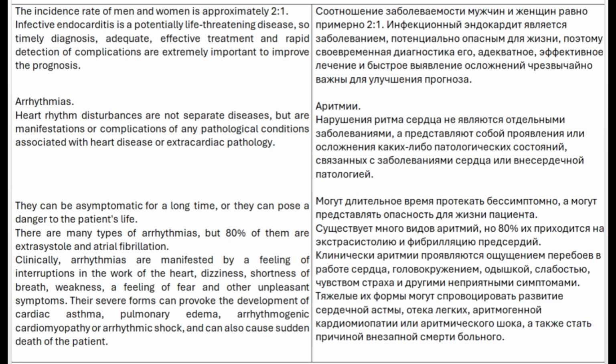Arrhythmias. Heart rhythm disturbances are not separate diseases, but are manifestations or complications of any pathological conditions associated with heart disease or extracardiac pathology. They can be asymptomatic for a long time, or they can pose a danger to the patient's life. There are many types of arrhythmias, but 80% of them are extrasystole and atrial fibrillation.